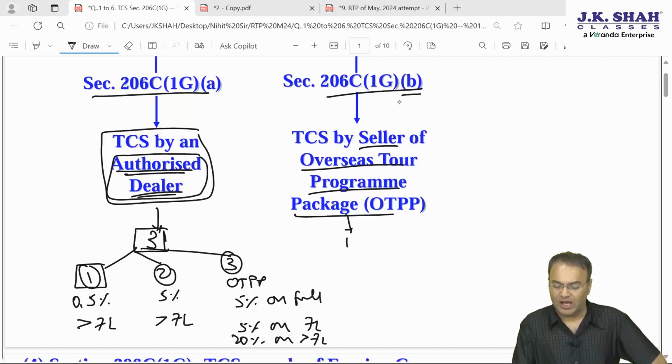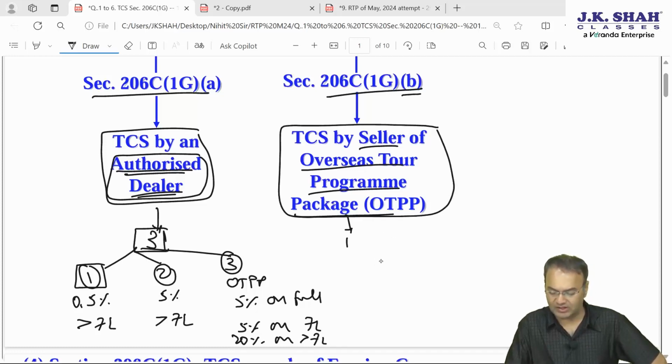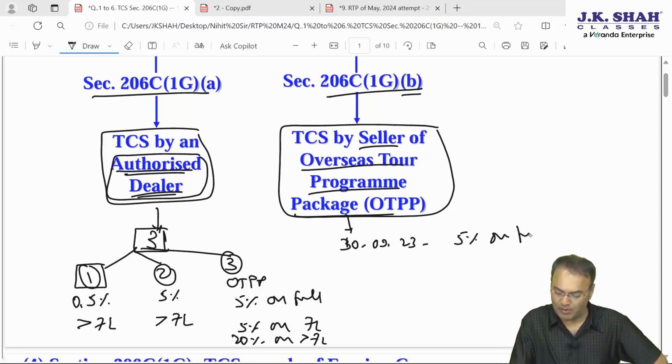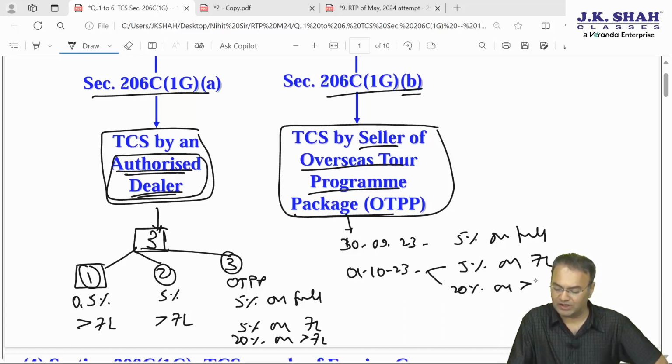And in case you are buying foreign currency from the seller of OTPP, then just like this, up to 30th September 2023, it was 5% on full amount. And now from 1st October 2023, it is 5% on first 7 lakhs and it shall be 20% on amount exceeding 7 lakhs.